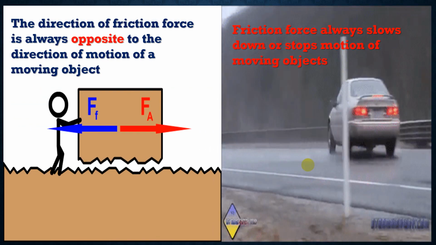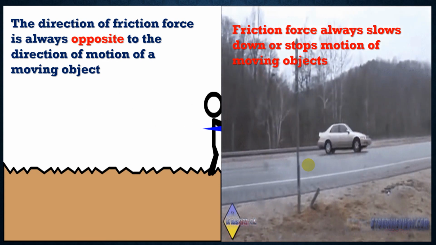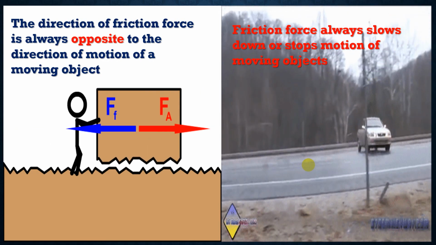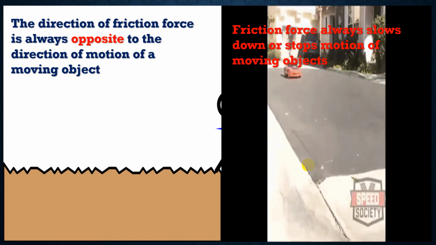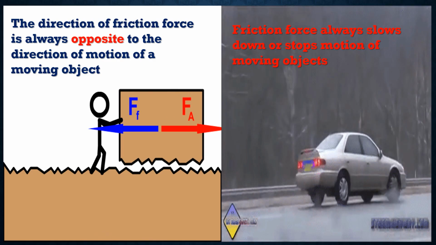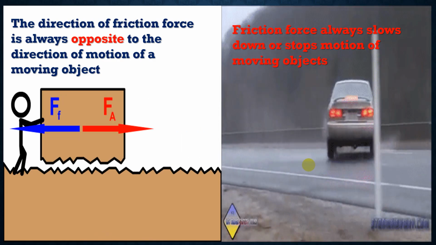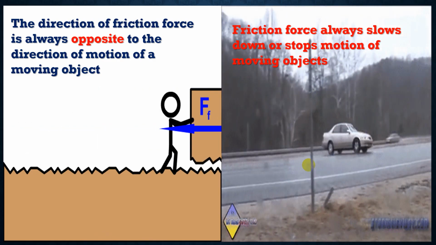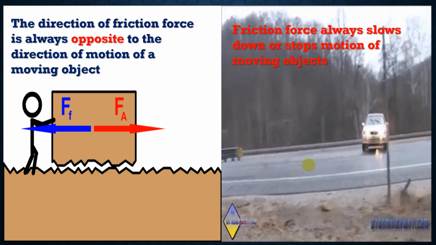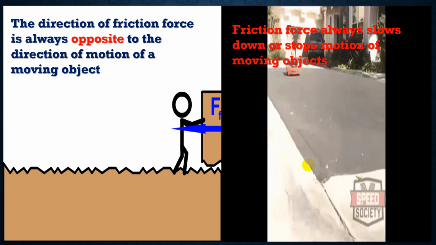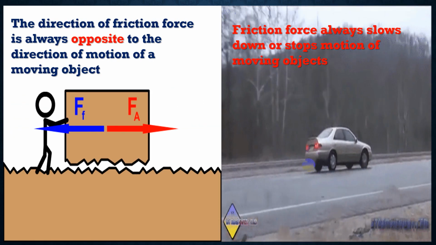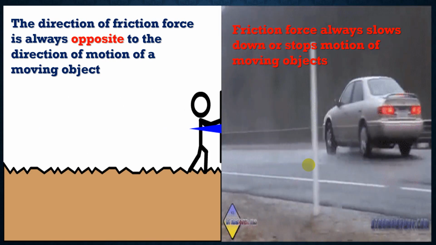So again, friction force is the force that happens as a result of two objects or two surfaces in contact or in touch, moving against each other. Friction force always takes the direction opposite to the moving object, because the job of friction force is slowing down or stopping the motion.